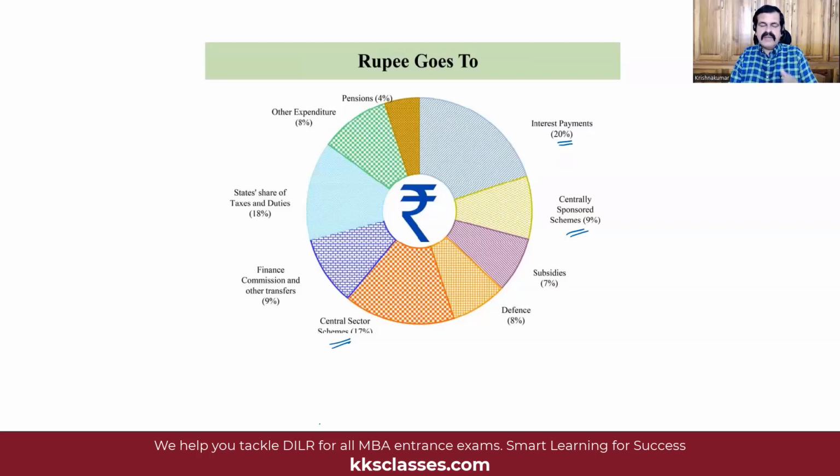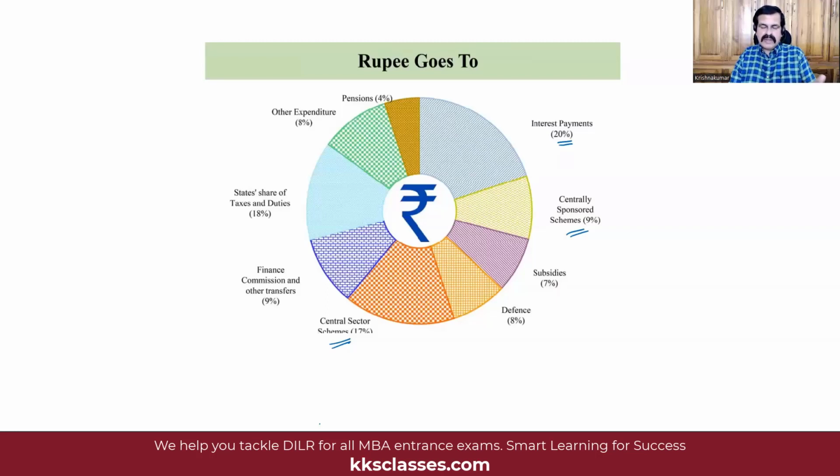In addition to that, the Finance Commission also gives out grants to local bodies across the states in India. Those are the Panchayati Raj institutions. So they receive support from the Finance Commission that will be to the extent of 9%, which also includes grants which are given during the time of natural disasters and calamities. The grants which are given to the states in the case of floods happening in a particular state, for example. So that is the support coming through the Finance Commission.